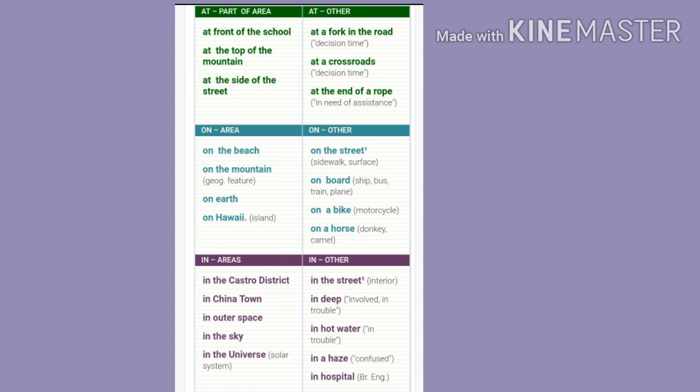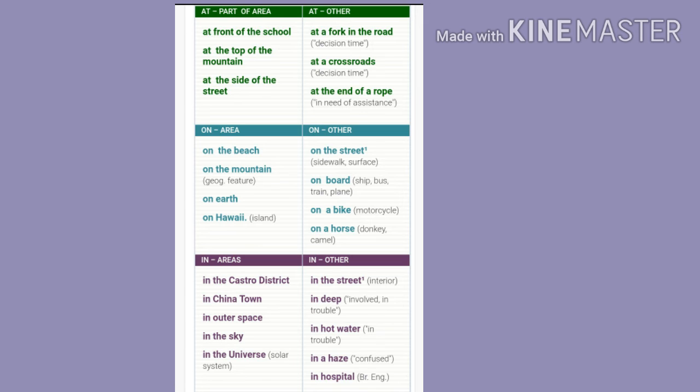Now come towards the examples of prepositions of place in the form of expressions. The first example is of at, part of area. This is the first example: at the front of the school. And another, at a fork in the road, at decision time. At the top of the mountain, at a crossroad. These are all idioms and expressions both. Now at the side of the street, at the end of a rope. These are all examples of at in the form of expressions and idioms as well.